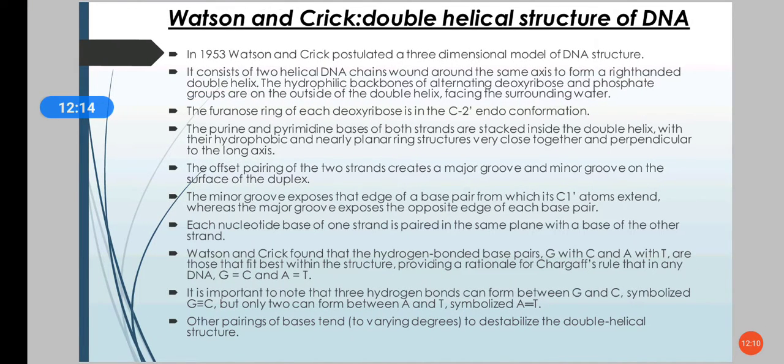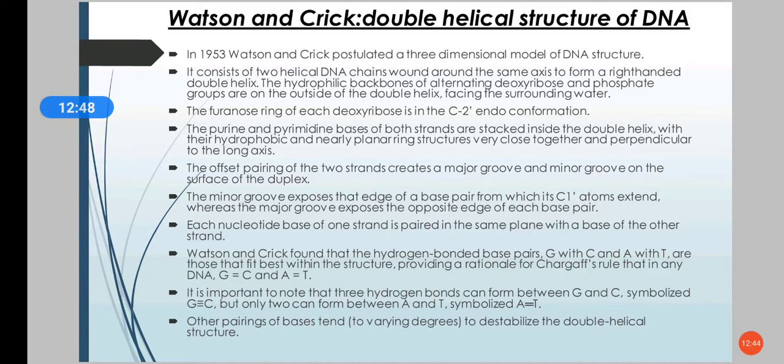So there are two strands, and each nucleotide base of one strand is paired in the same plane with the complementary base of the other strand. They also found the hydrogen-bonded base pairs: guanine bonds with cytosine, adenine bonds with thymine.